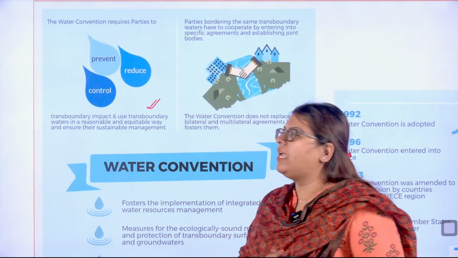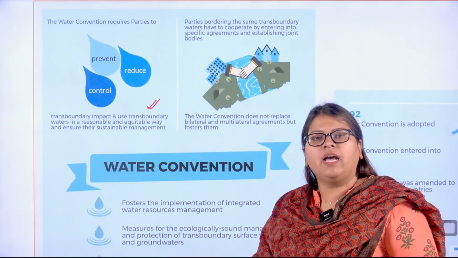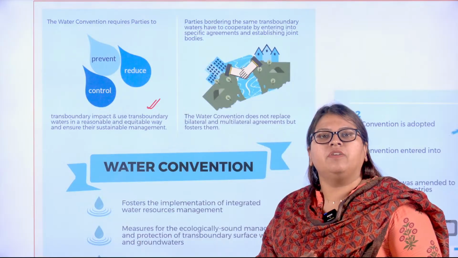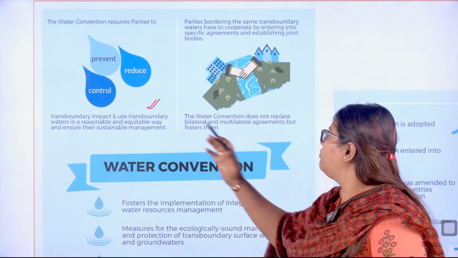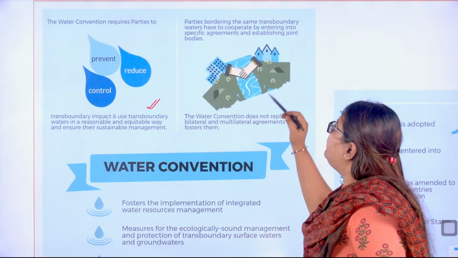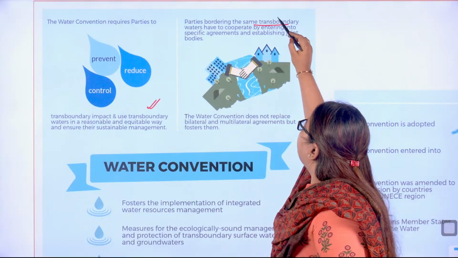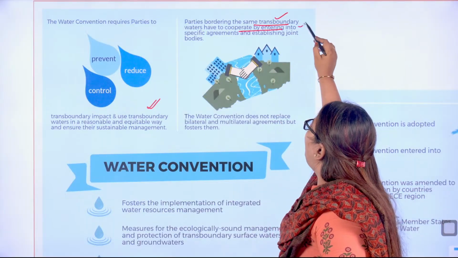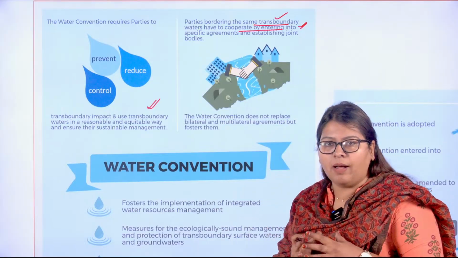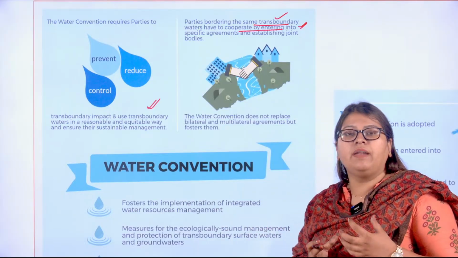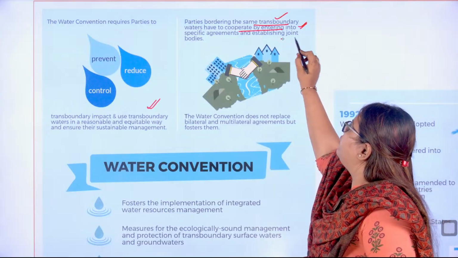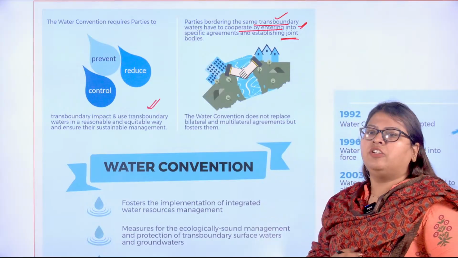It has to be done in an equitable way and also comply with the principles of sustainable management. So the parties bordering the same transboundary waters have to cooperate, because they have to come up with a bilateral agreement between both of them, and they have to establish joint bodies.